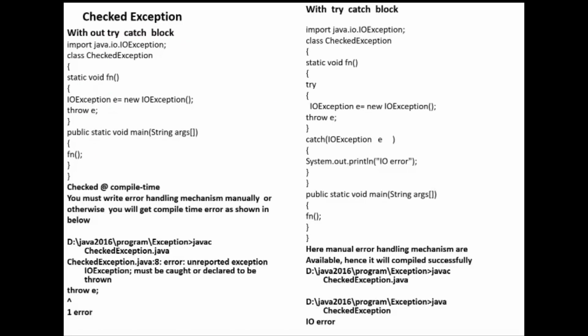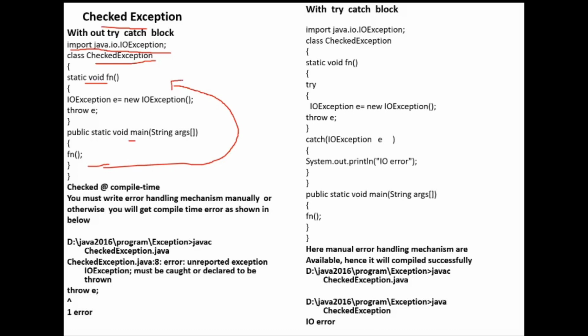So let me show one example for a checked exception. Here I'm going to throw an IO exception, so that's why I have imported the class IOException. Then I have created one class called CheckedException, and within that I have one static function fn. From the main function, I am calling the static function. Since it is a static function, I need not create an object. So control will come here.